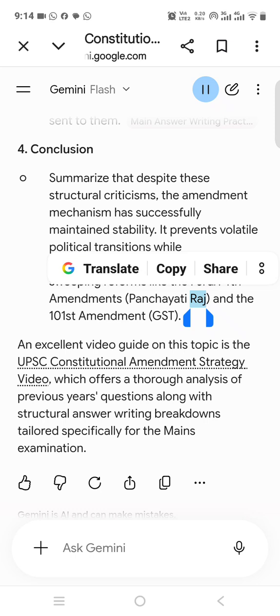An excellent video guide on this topic is the UPSC Constitutional Amendment Strategy video, which offers a thorough analysis of previous year's questions along with structural answer writing breakdowns tailored specifically for the mains examination.